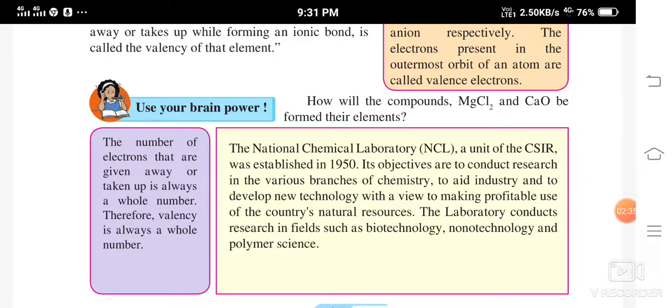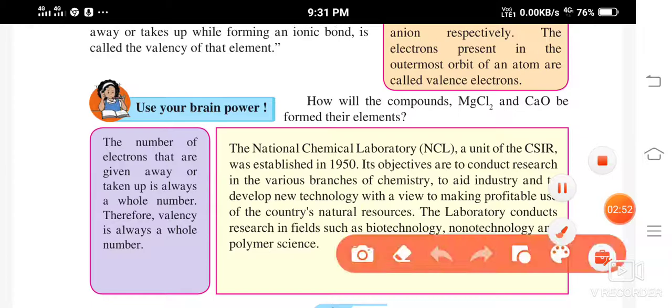Never a fraction of an electron is given, like half or 1/4. Always a whole number of electrons is given away or taken up. Therefore, remember, valency is always a whole number.